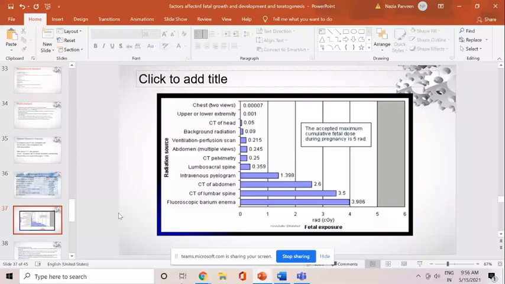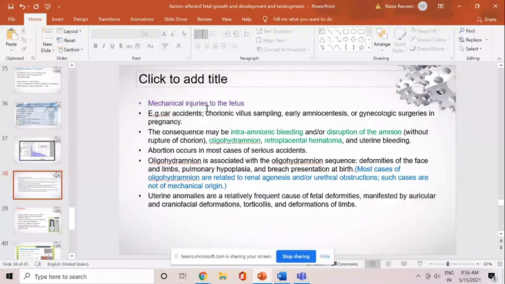Now come to the mechanical injuries to the fetus, like any trauma to the mother during accidents or any trauma during chorionic villus sampling. Trauma can occur to the placental tissue or during amniocentesis or gynecological surgeries. So these are the mechanical injuries to the fetus, and they can result in intraamniotic bleeding or disruption of the amnion and oligohydramnios, retroplacental hematoma, uterine bleeding.